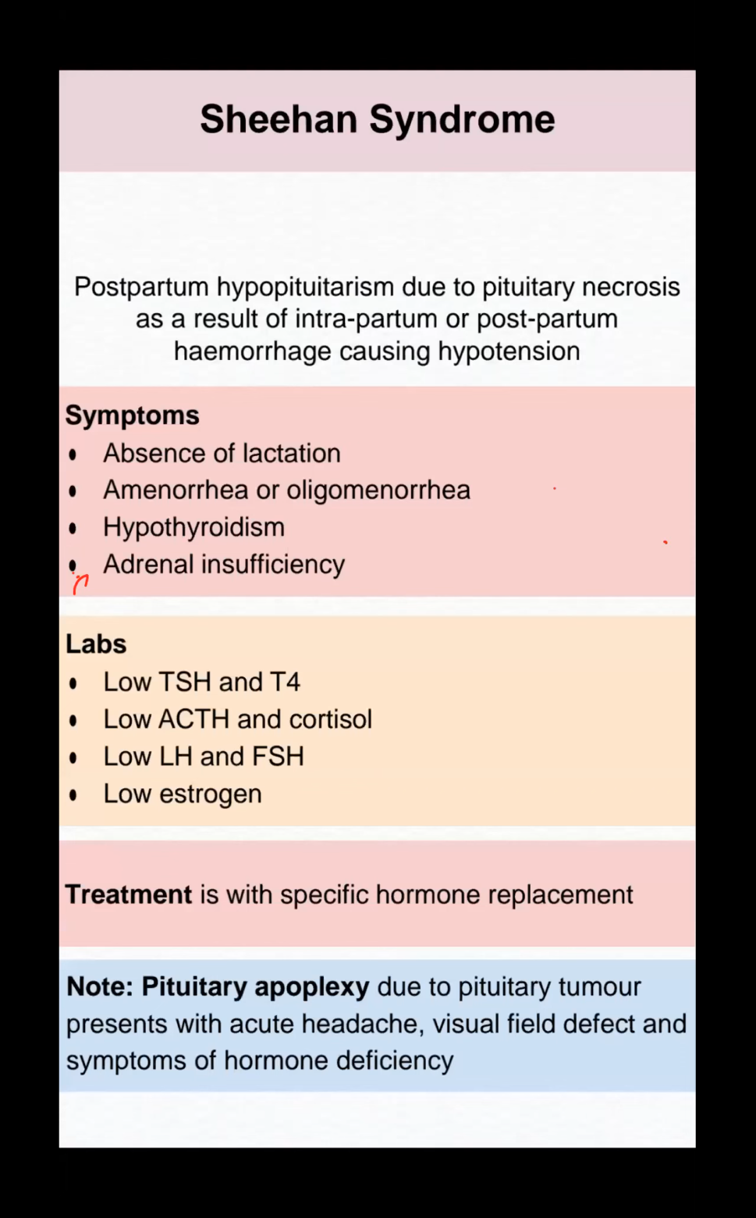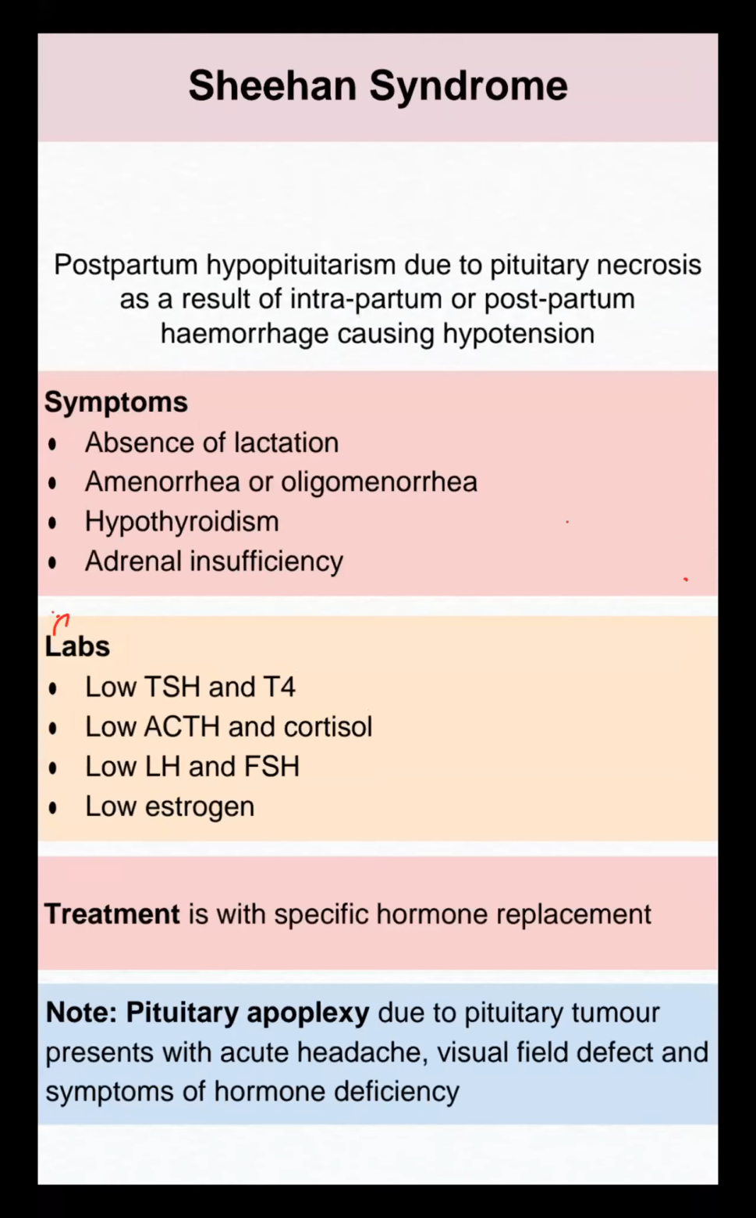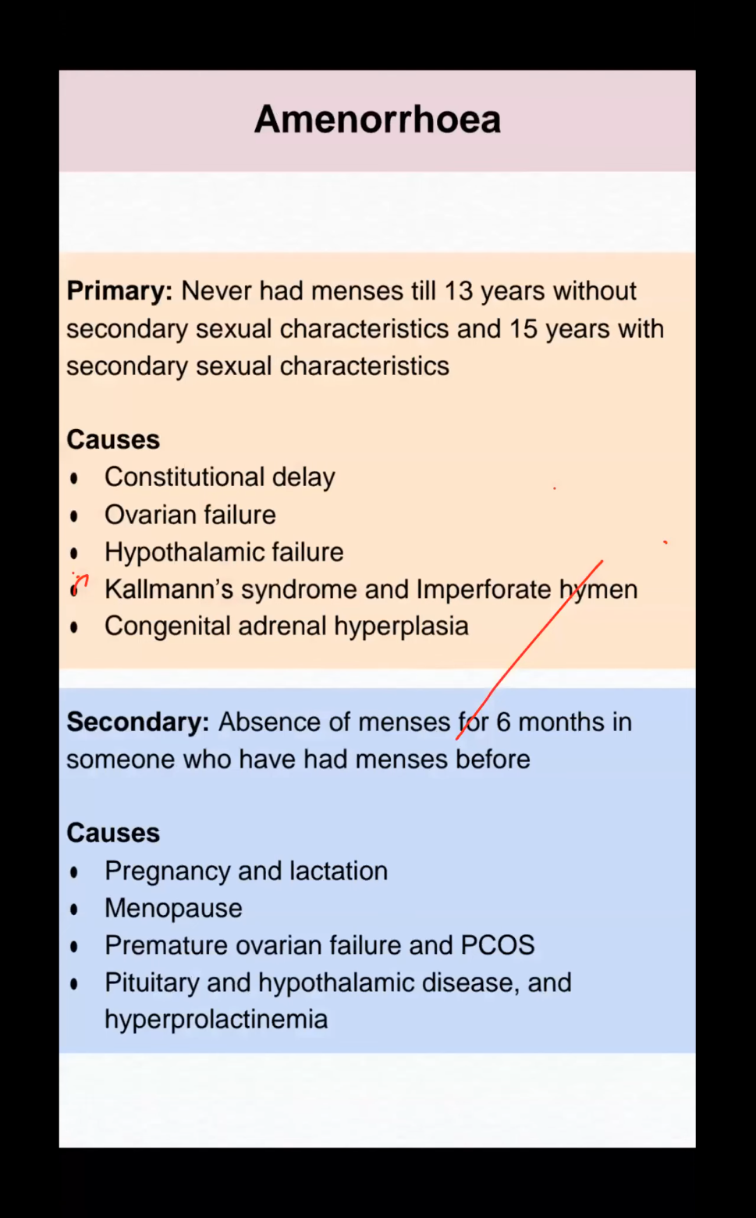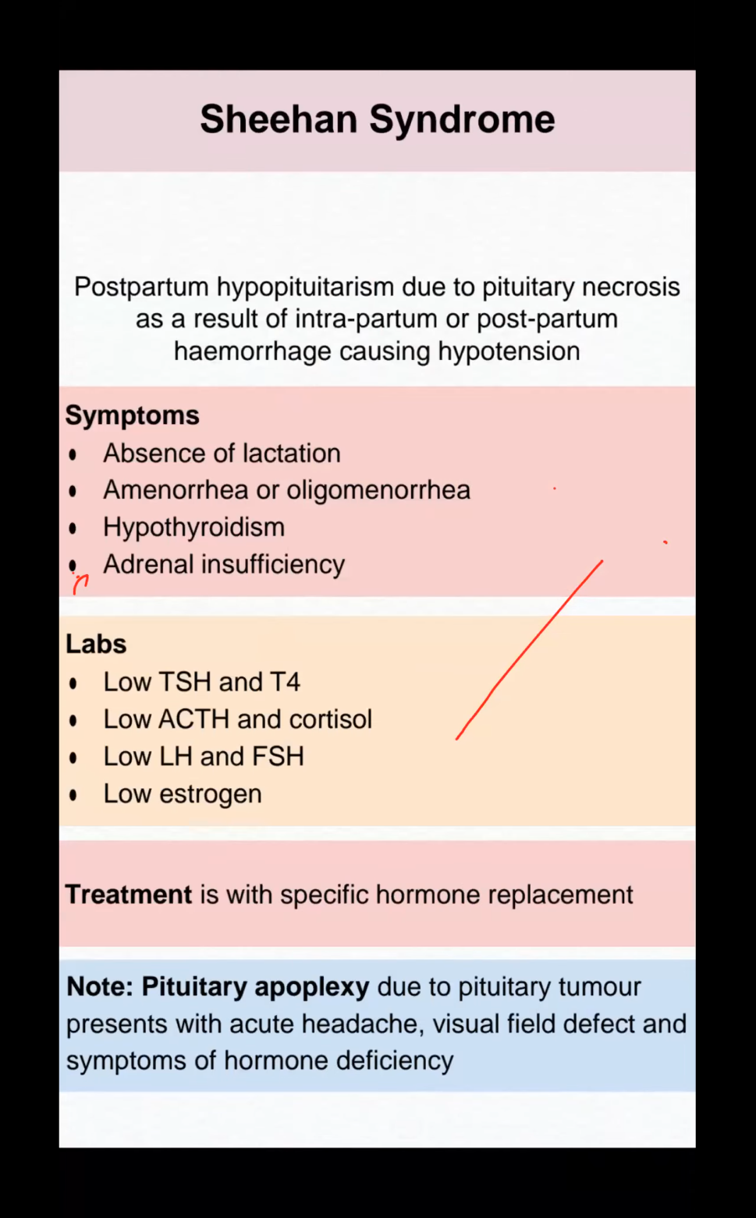Thank you, Dr. Kishori. Sheehan syndrome is a very important exam question: absence of lactation, amenorrhea, hypothyroidism, adrenal insufficiency, low TSH, T4, low ACTH. Pituitary hypoplasia or pituitary tumor can present with headache, visual problem, visual field defect, so we have to assess the hormones. They ask the etiology: severe bleeding, intrapartum or postpartum hemorrhage causing necrosis of the pituitary gland.